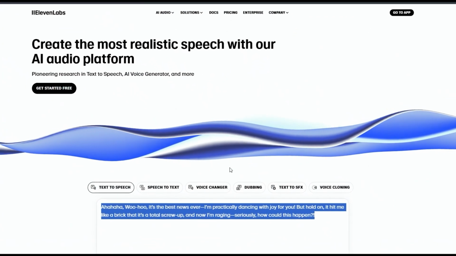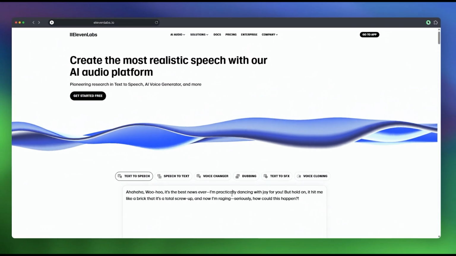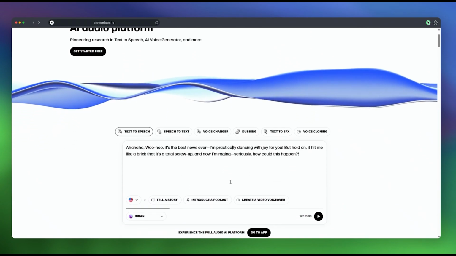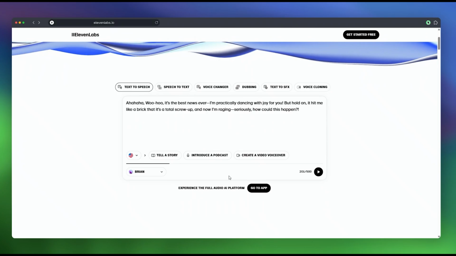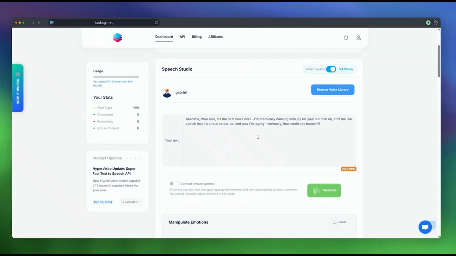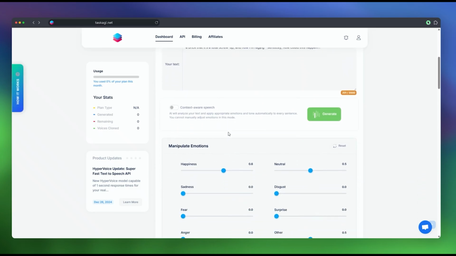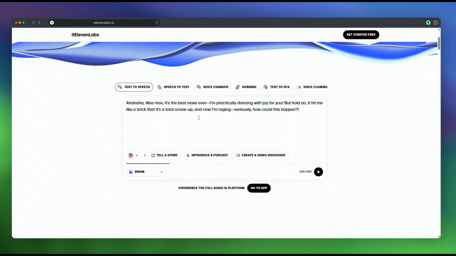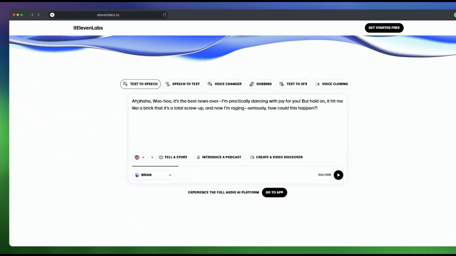To give you a better idea of how it actually works and sounds compared to alternatives, let's test a few sample sentences. We'll benchmark HyperVoice V4 against ElevenLabs, the current market leader in text-to-speech. Since emotional control is a big deal here, we'll use sentences that demand emotional variation to really highlight the differences.